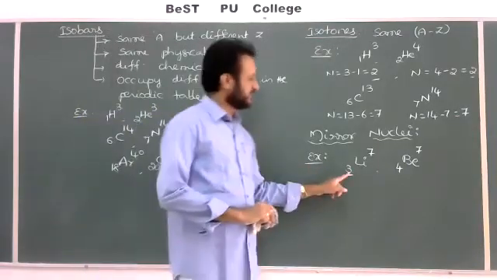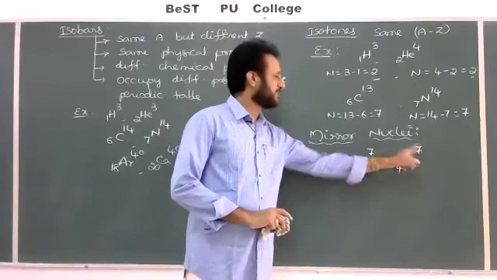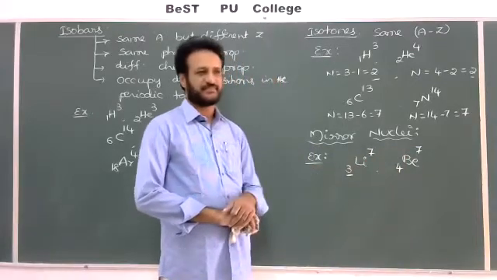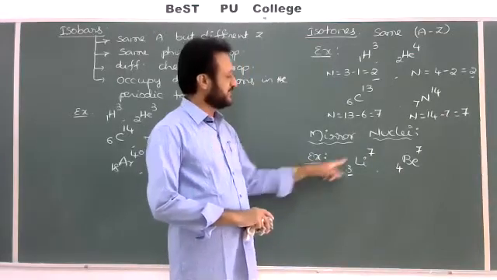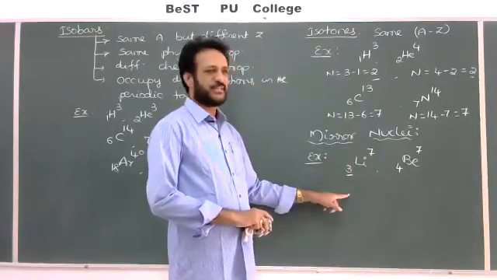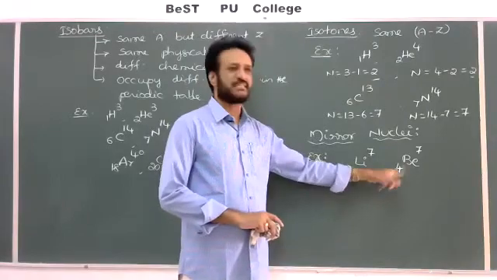Here number of protons 3, here number of neutrons 7 minus 4 is equal to 3. Here number of neutrons 7 minus 3 is equal to 4. Here number of protons is equal to 4.